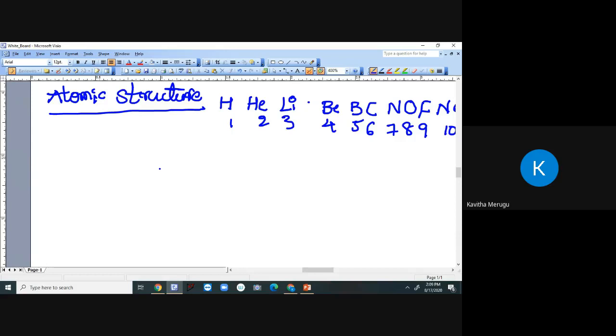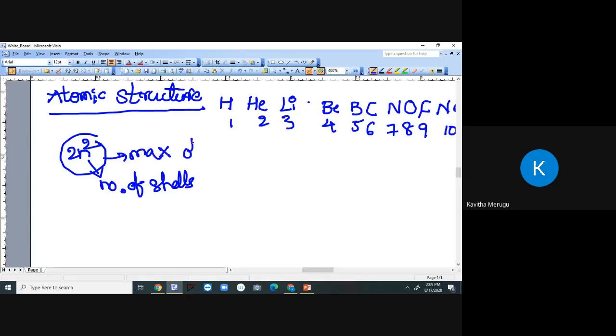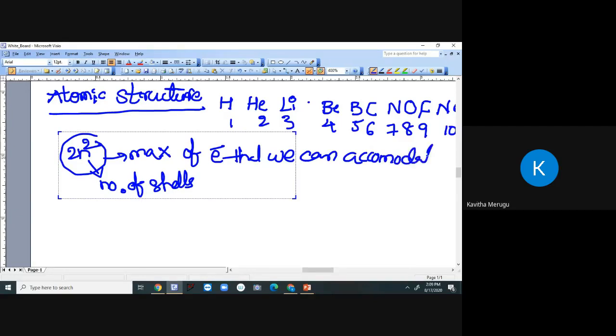For that, the simple formula is 2n square, where n indicates the shell number. 2n square indicates the maximum number of electrons that we can accommodate in each shell. This is a very important point we should understand.